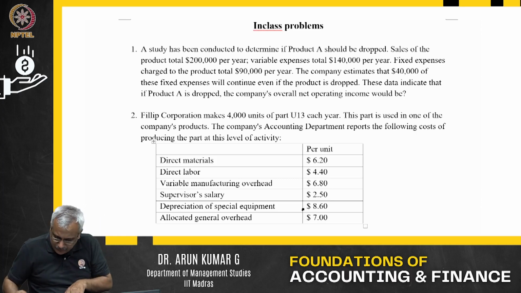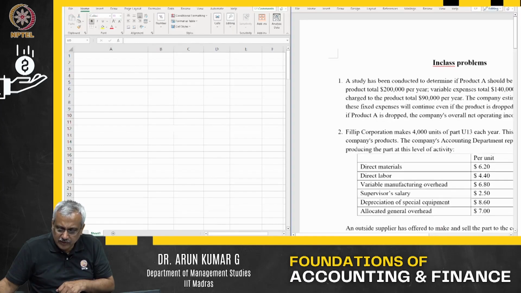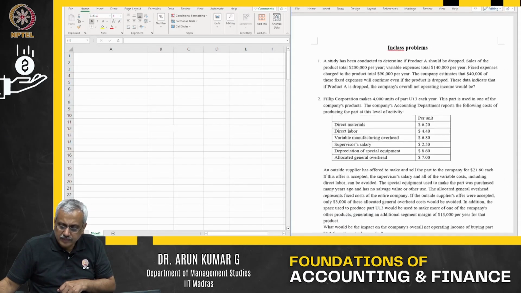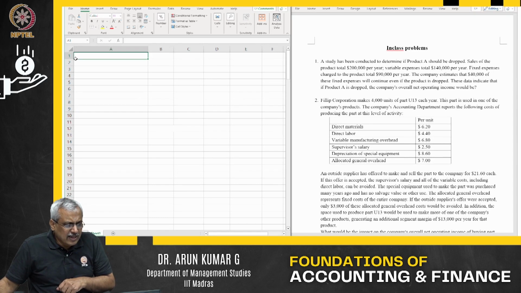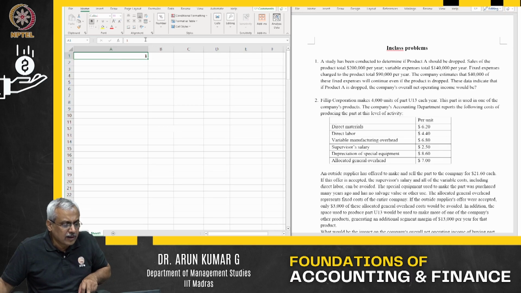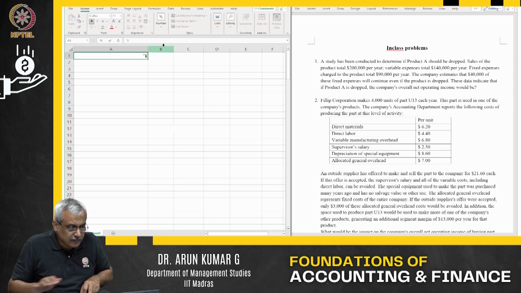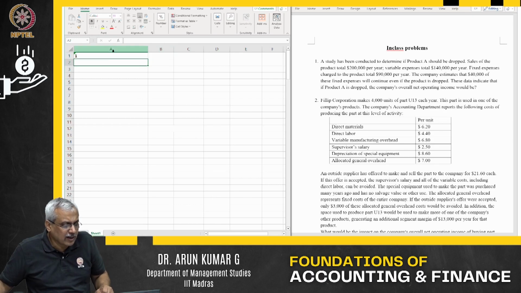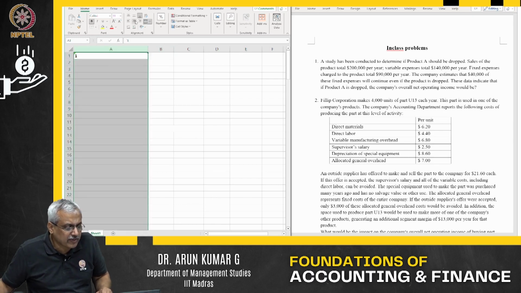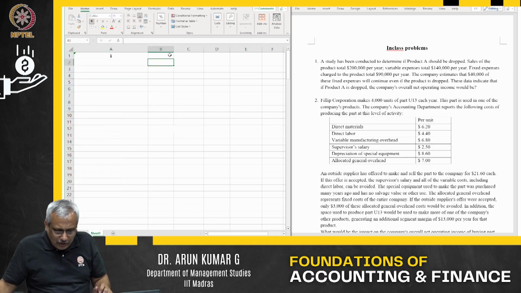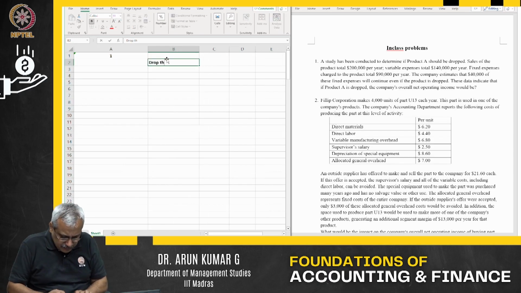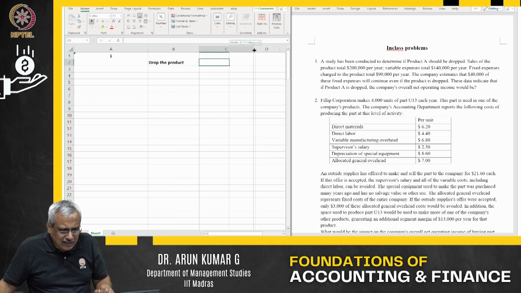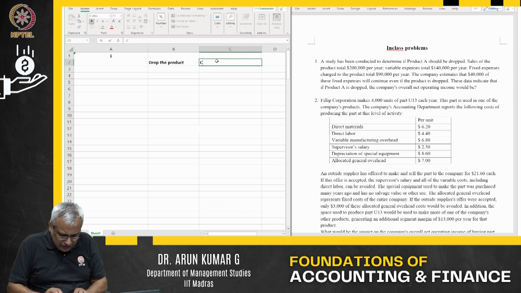Now let me look at this particular option out here. Now I'll say problem number 1. In this particular case, I'm just going to keep this centered out here, problem number 1. What is the first option out here? The first option is basically drop the product. Second option I have is, let me not drop the product, let me continue operating the product.